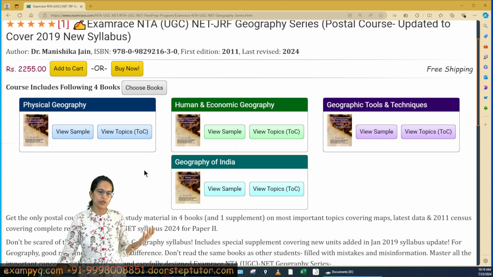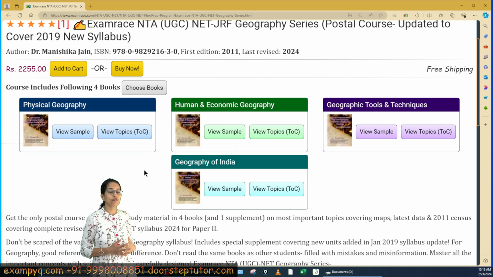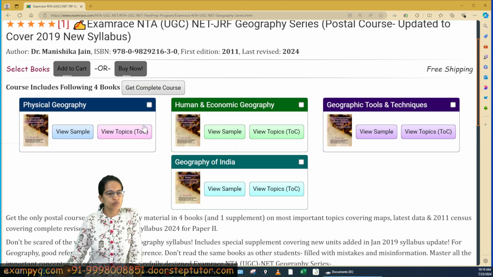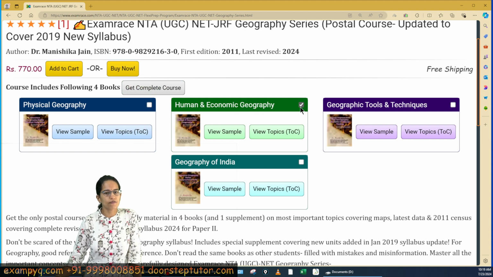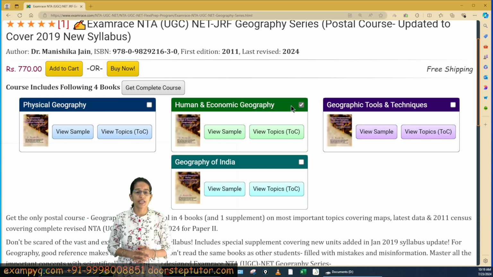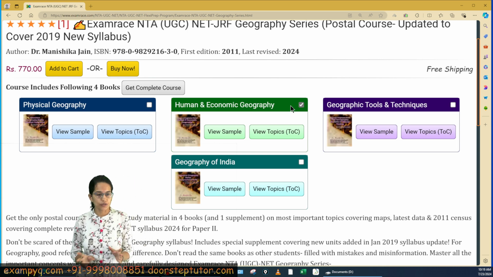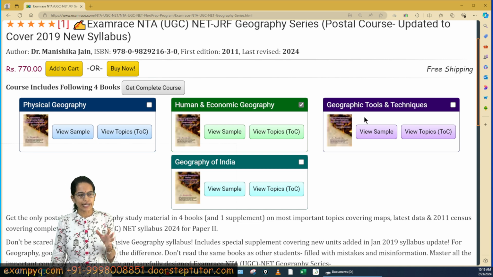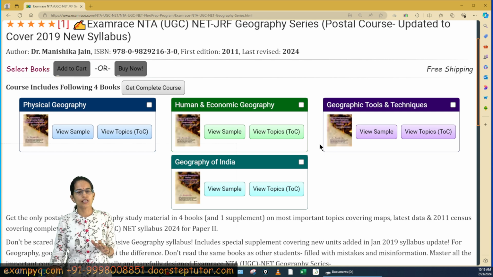Let's say you are good at India geography, and you face a specific difficulty with physical geography or human geography. You can simply click choose books again and select human geography, economic geography as a separate textbook. Even some students face difficulty with cartography, statistics, so that section is available in tools and techniques, the GIS, remote sensing. So you can select a specific book and proceed from there.